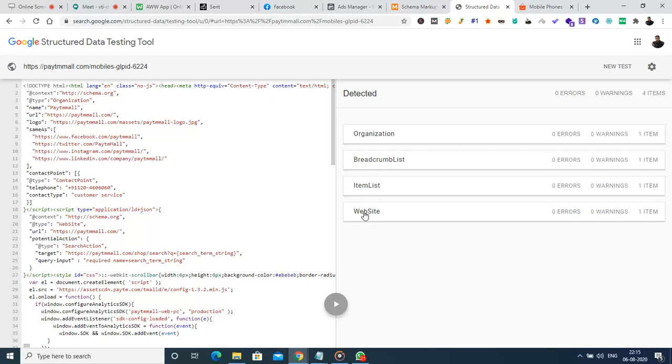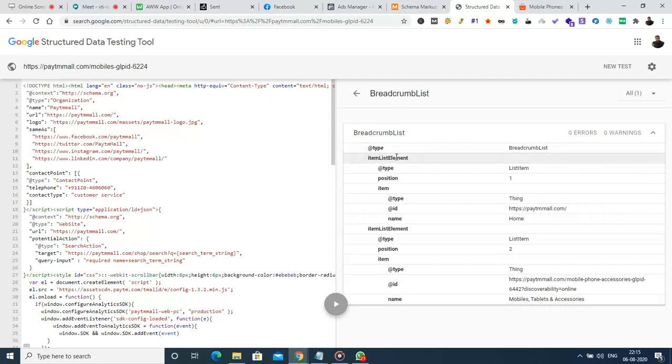To begin with, let us see what they implemented in the breadcrumb. In the breadcrumb, the name is mobiles, tablets, and accessories, and the link is paytmmall.com, mobile phones, accessories, GLPID, and so on. For this link, they have to use a schema. The breadcrumb is mobiles, tablets, and accessories. After this, they used the name home for the website https paytmmall.com.